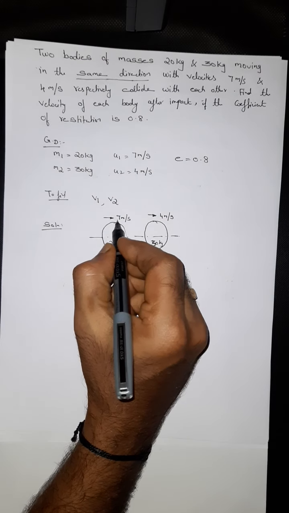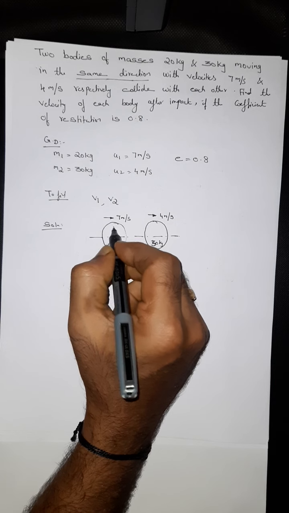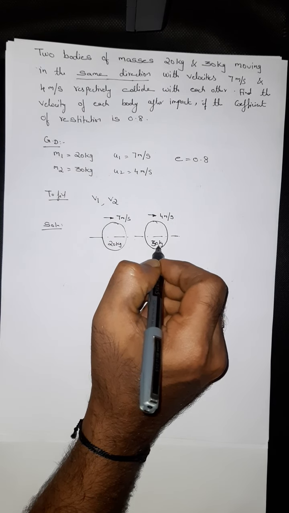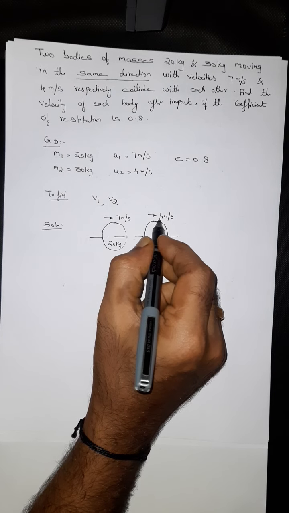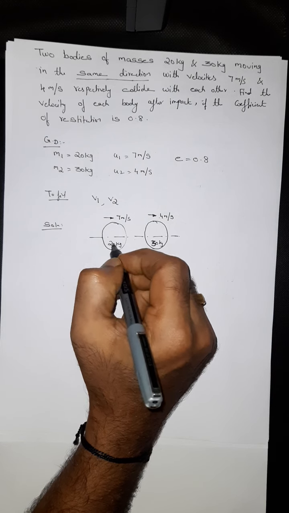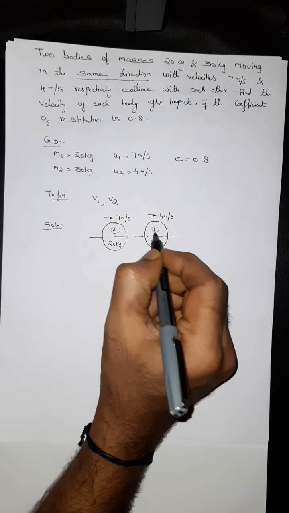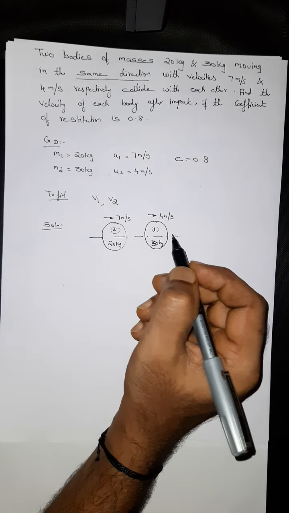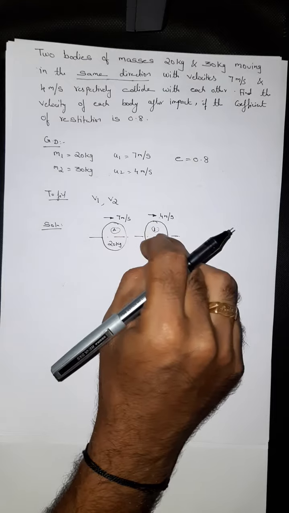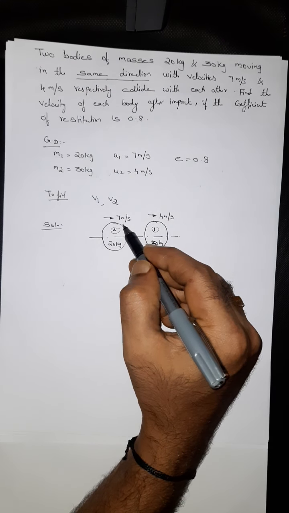Look at here. The 20 kg ball velocity is 7 meter per second, whereas the 30 kg ball is moving at a velocity of 4 meters per second. So at one juncture, definitely body A will collide with body B. During collision it hits, and after collision it attains a final velocity.